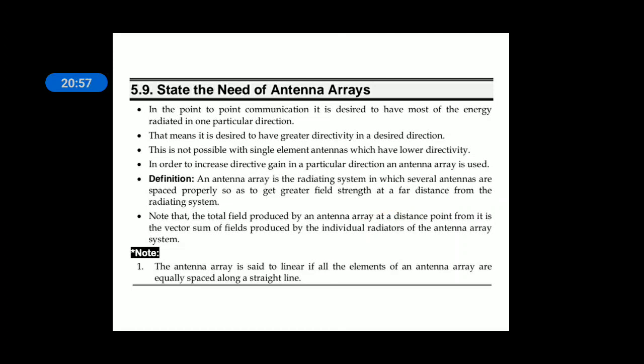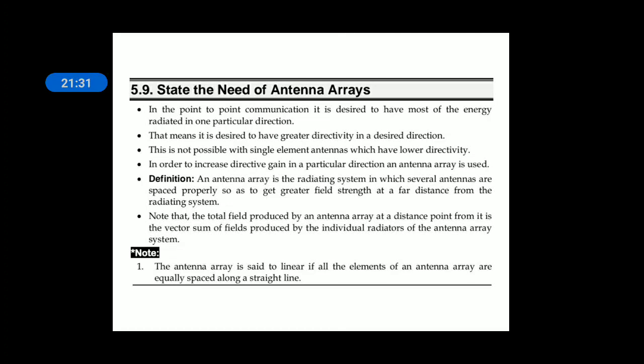Next, antenna array. What is the need of an antenna array? Sometimes in a communication system, a single antenna is not sufficient to transmit the signal. So instead of using a single antenna, many antennas are used, which is known as an antenna array. It is a combination of many antennas, such that the problems or disadvantages arising in a single antenna can be overcome.